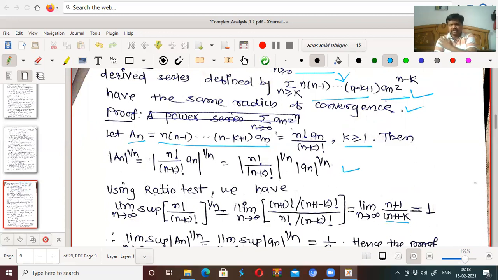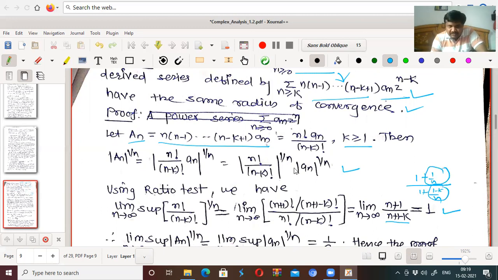And as n tends to infinity, this becomes 1, because if I divide numerator and denominator by n, we get 1 plus 1 by n in the numerator and 1 plus (1 minus k) by n in the denominator. As n tends to infinity, this tends to 0 and this also tends to 0, so we get 1 by 1, that is 1.